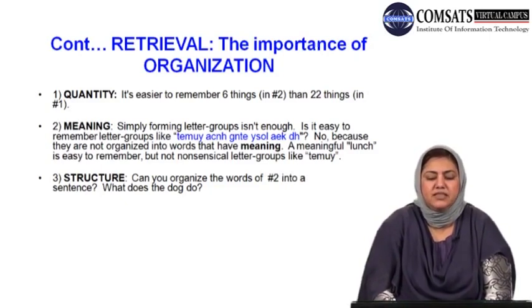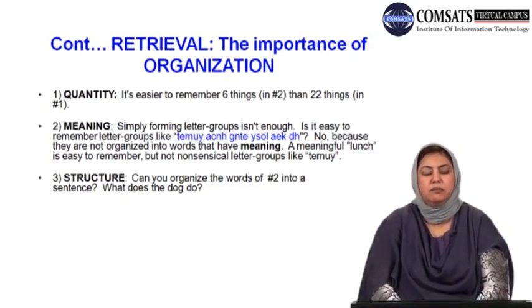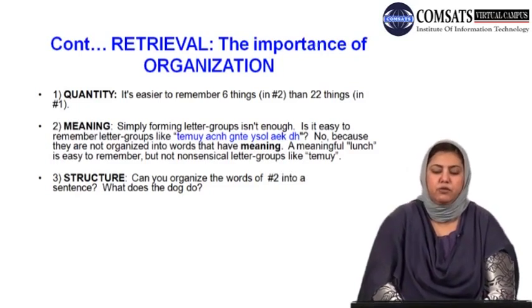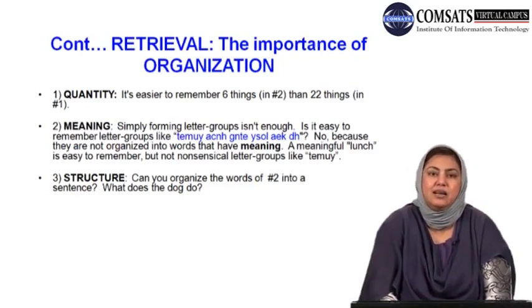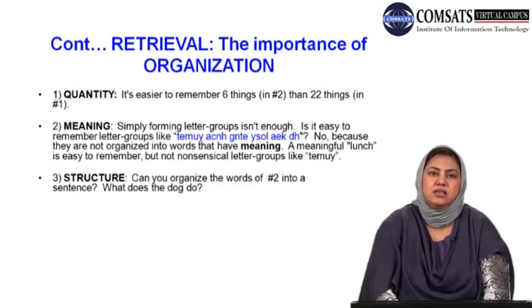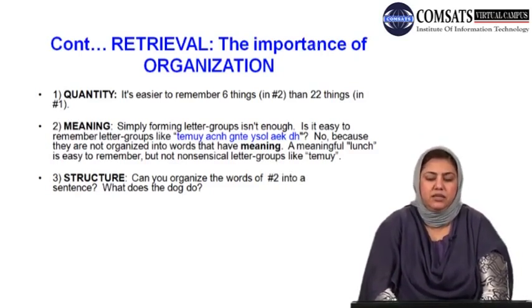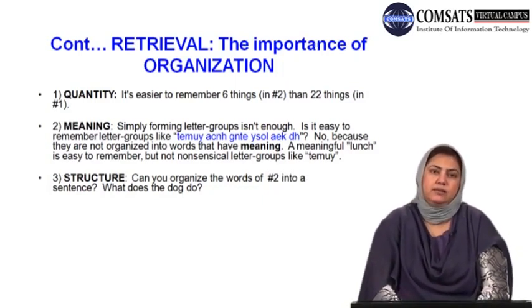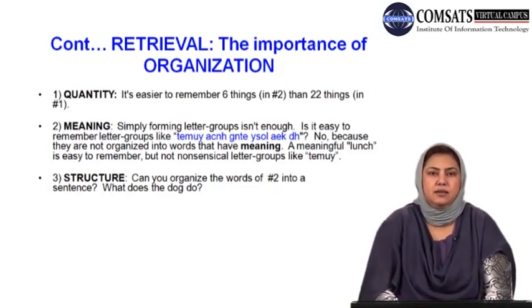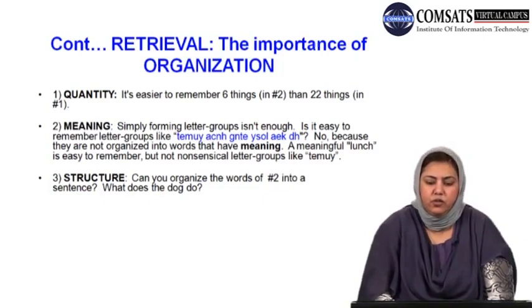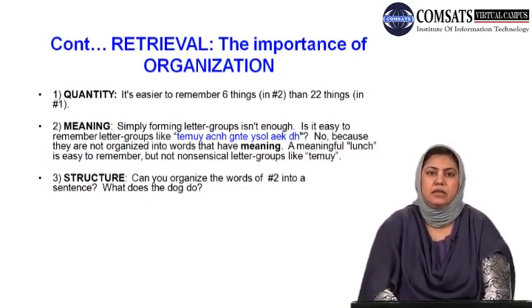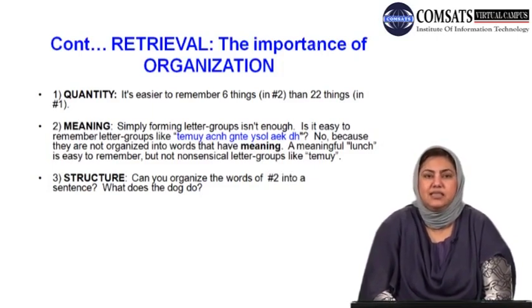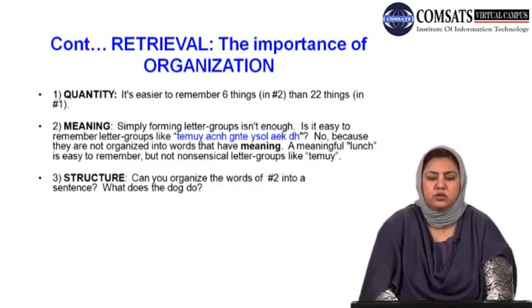So, for example, temue is not an English word. Remembering this word would be more difficult, for example, as compared to the word lunch. Why? The word lunch in English is meaningful. It has a particular meaning. So, what I want to prove as a point is, in terms of organizing your information that you want to remember, do two things. Number one, organize it in terms of quantity. Give it reasonable quantitative proportions.